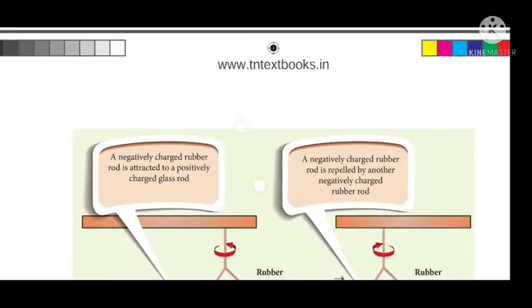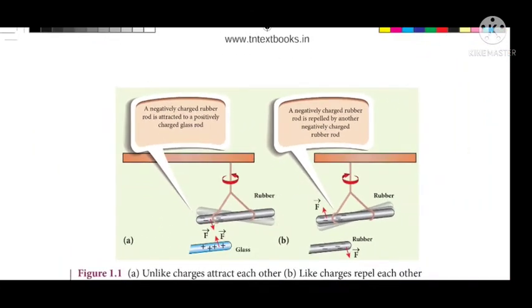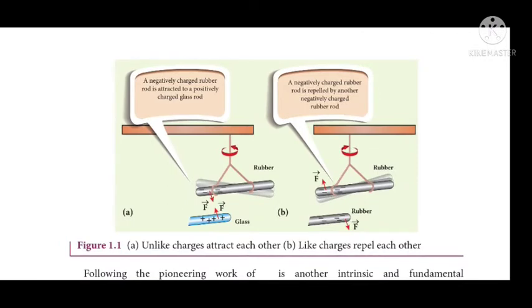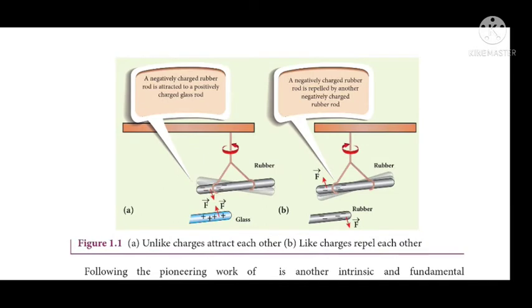So here is the diagram. Let's look at the diagram. The negatively charged rubber rod attracts. The black colored rod is the rubber rod and the blue rod is the glass rod. Rubber we know is negatively charged and glass we know is positively charged. So when positive and negative charges are brought nearer, they begin to attract. So from diagram A, we can understand that unlike charges attract each other.